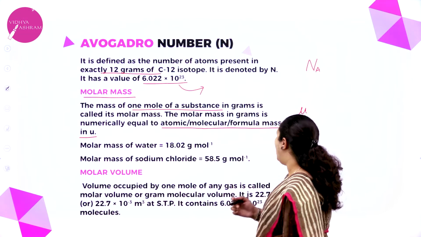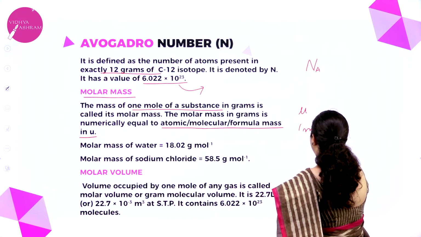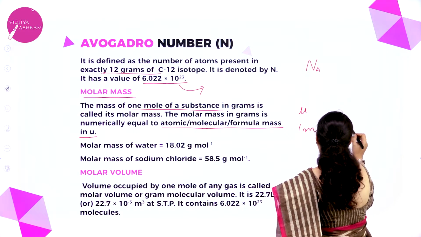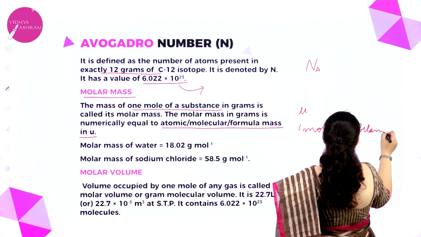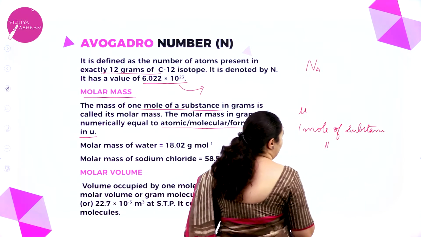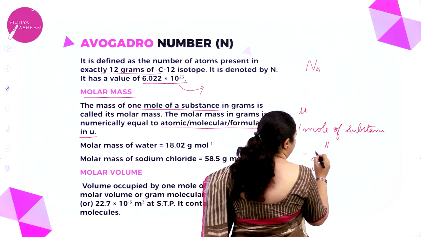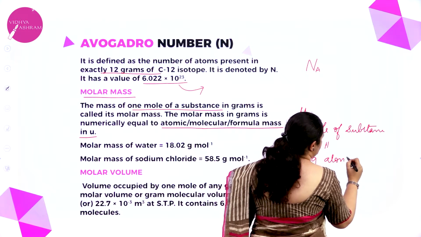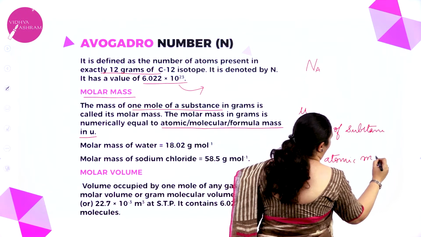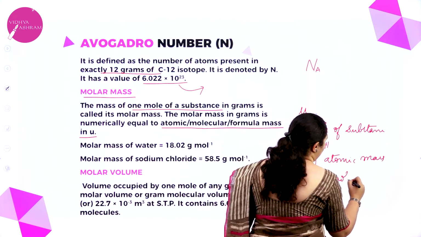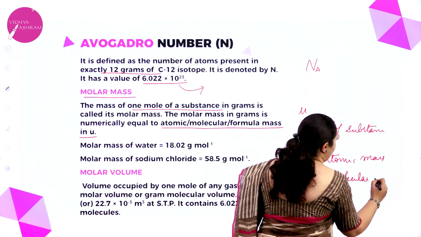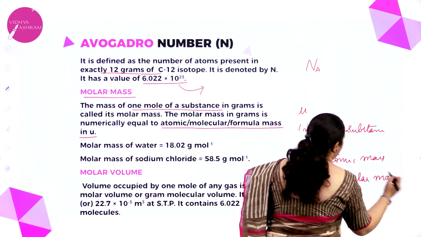That means 1 mole of a substance is equal to its gram atomic mass or gram molecular mass or even gram formula mass.